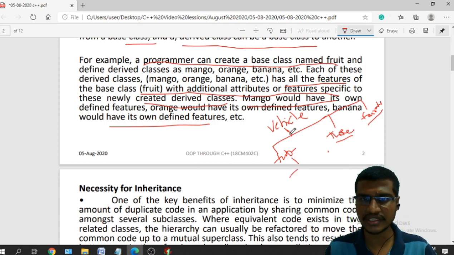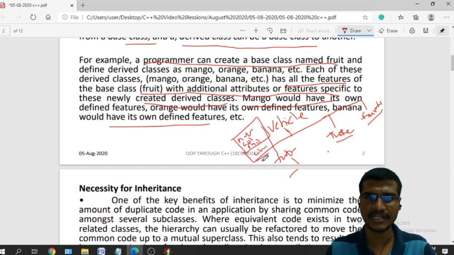So for this vehicle we have some properties, like the name of the vehicle, the color of the vehicle, how much mileage it will give, the chassis number. We have different properties for this vehicle, and there are functionalities that I can do by using this vehicle. I can drive.